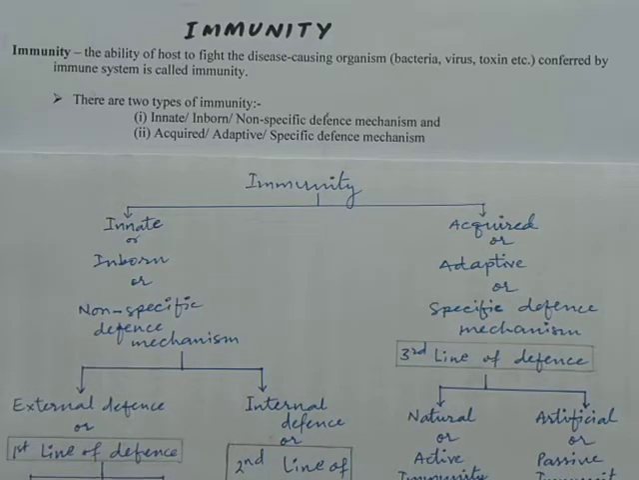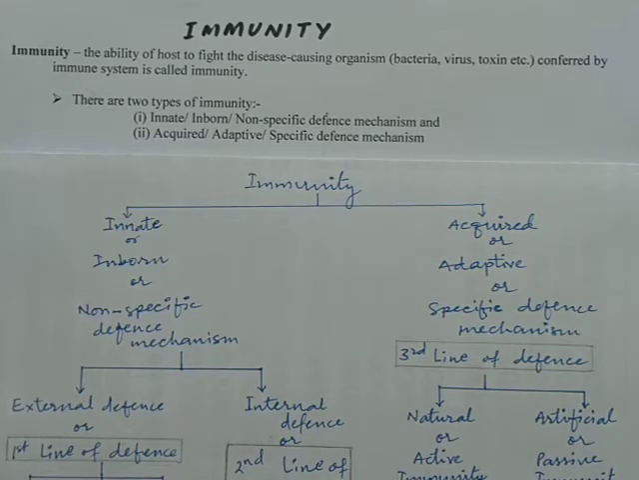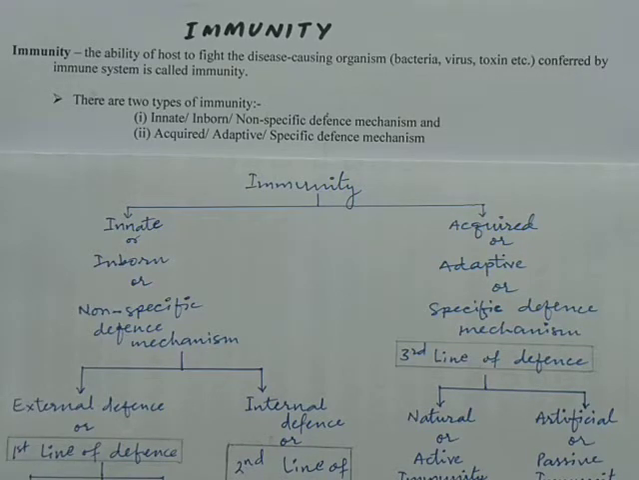So what do you understand by immunity? That is actually the capacity or ability of our body to fight against the disease causing organisms that enter into our body. Now how to define it? That is the ability of the host to fight the disease causing organism that is conferred by the immune system, and that is called as what? Immunity. Now these disease causing organisms can be any microorganisms like bacteria, virus, or their toxins that are produced by